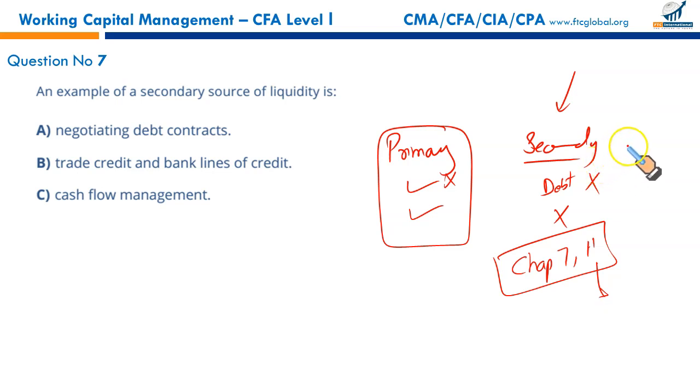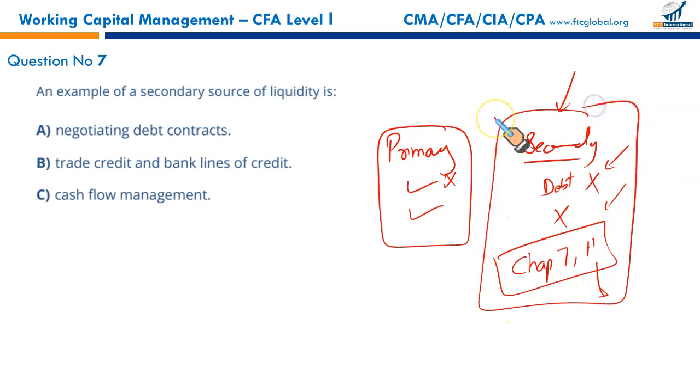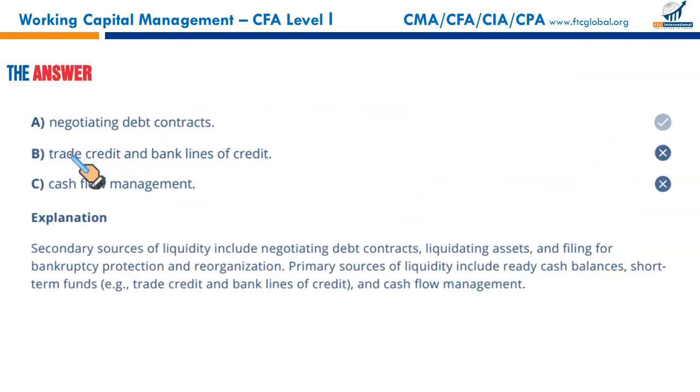So if you are in trouble, you will sell your surplus assets. You will file for bankruptcy. You will renegotiate your debt contracts with the bankers. You will get liquidity, but these are the bad sources of liquidity. These are the primary sources: short-term funding, credit arrangements with the suppliers, line of credit, revolving line of credit, good cash flow management. So the example of secondary source of liquidity, negotiating debt contracts, A is the right answer.